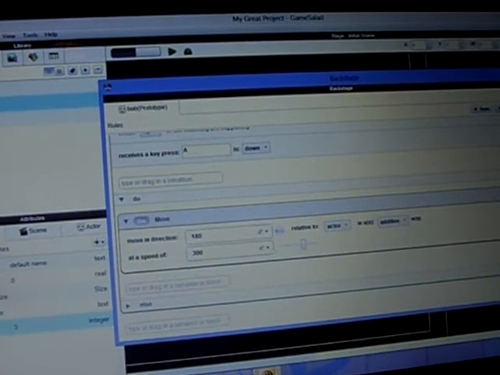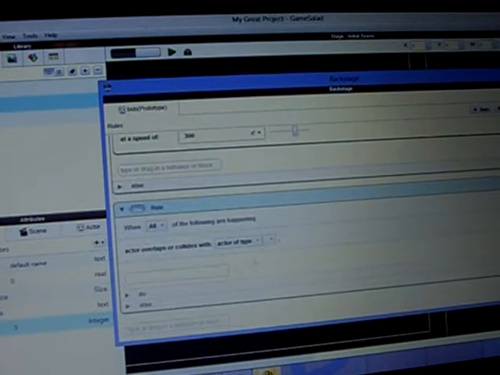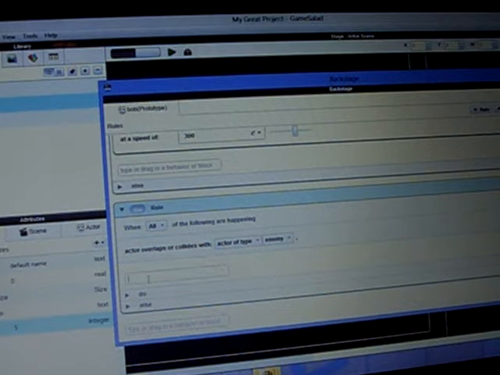So what we're gonna do is make a rule, and in this type in C, and then collide with actor enemy, and then right here it'll be this little box.